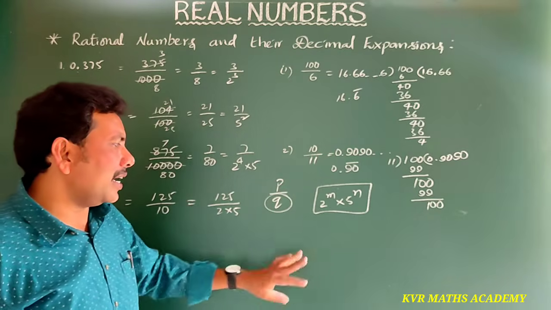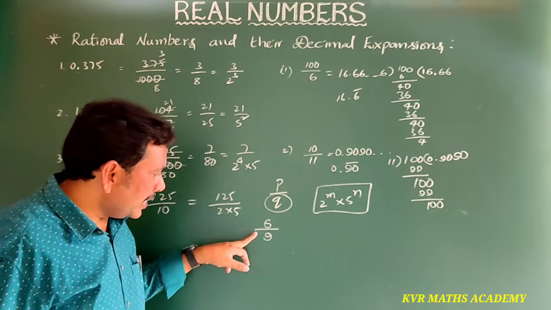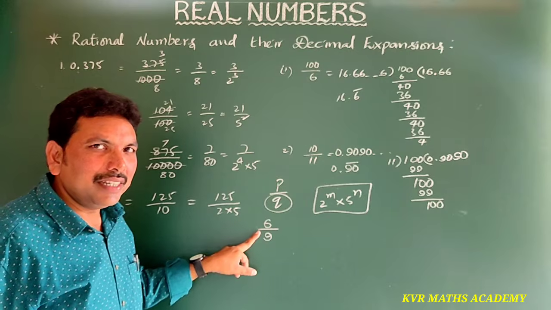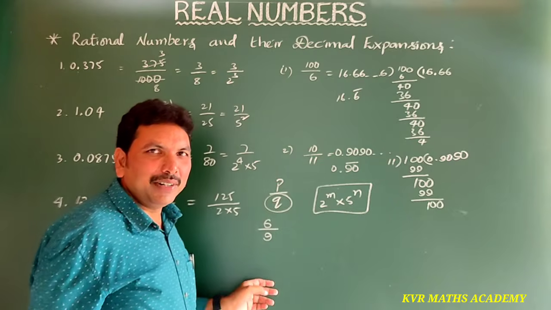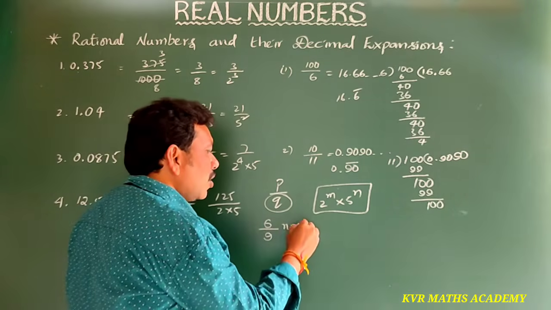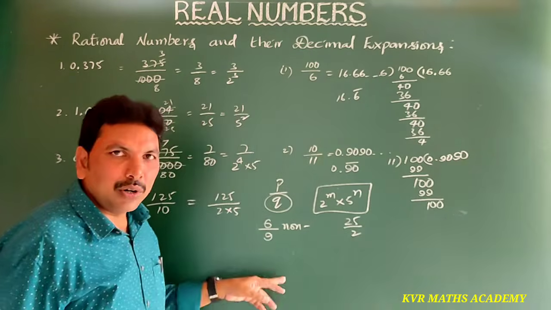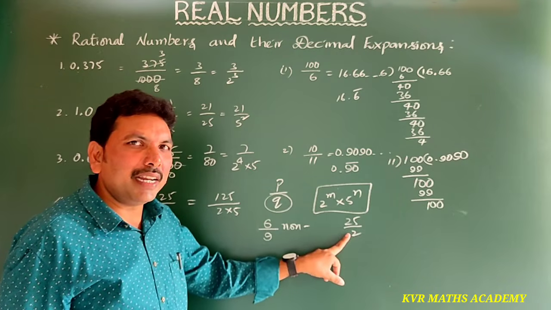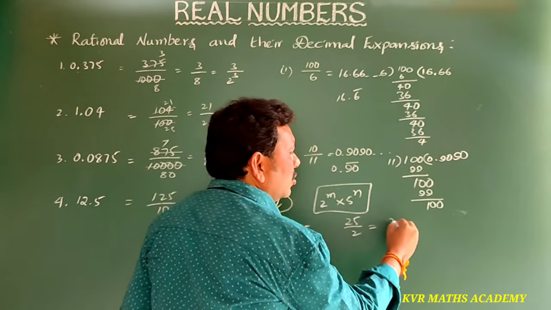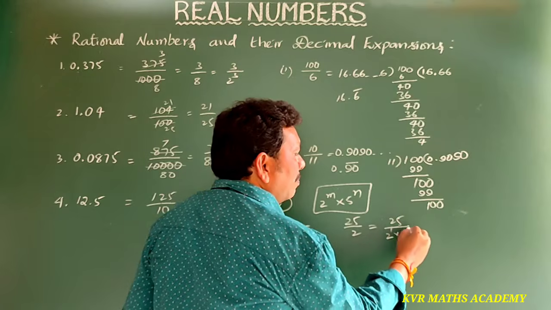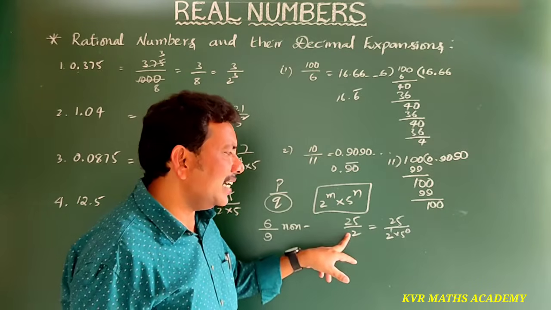Understood clearly? Suppose we write some examples. Suppose 6 by 9 is there. It is terminating or non-terminating? Yes, exactly, non-terminating only. Why? Because here there is no 2 power m into 5 power n. So this is a non-terminating decimal. Suppose 25 by 2 is there. Is it terminating or non-terminating? Yes, exactly, terminating. Why? Because this can be written as 25 by 2 power 1 into 5 power 0. That's why it is a terminating decimal.